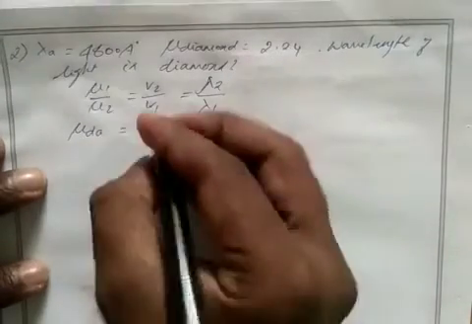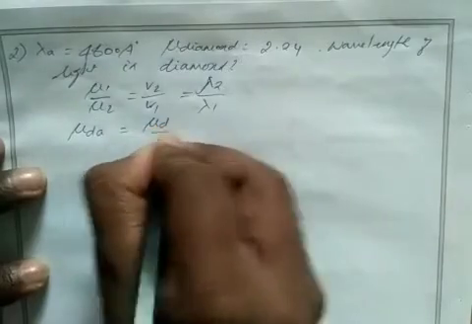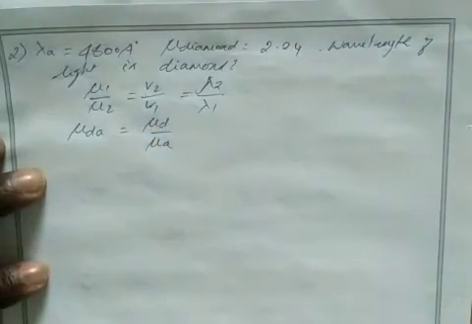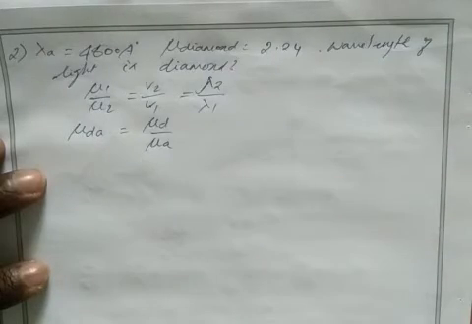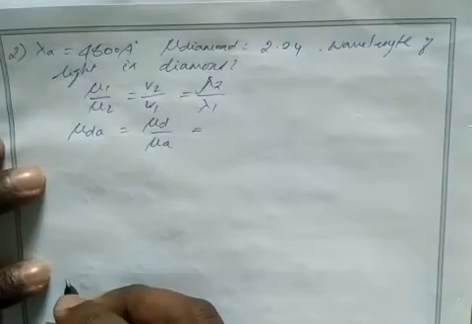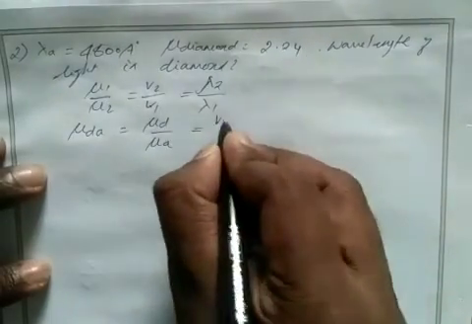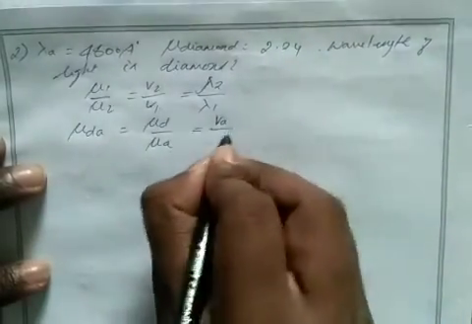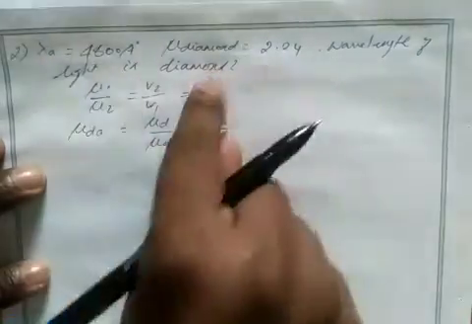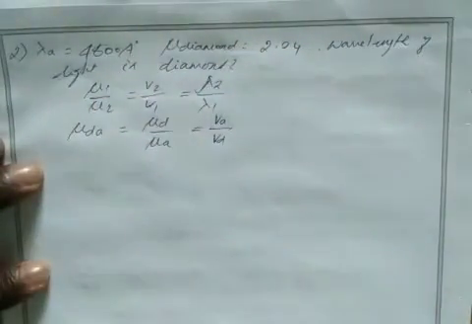So what is mu dA? Refractive index of diamond with respect to refractive index of air. Correct? So I can write this formula as velocity of light in air divided by velocity of light in diamond, inversely proportional. I just rewrite this formula with the respective given medium.